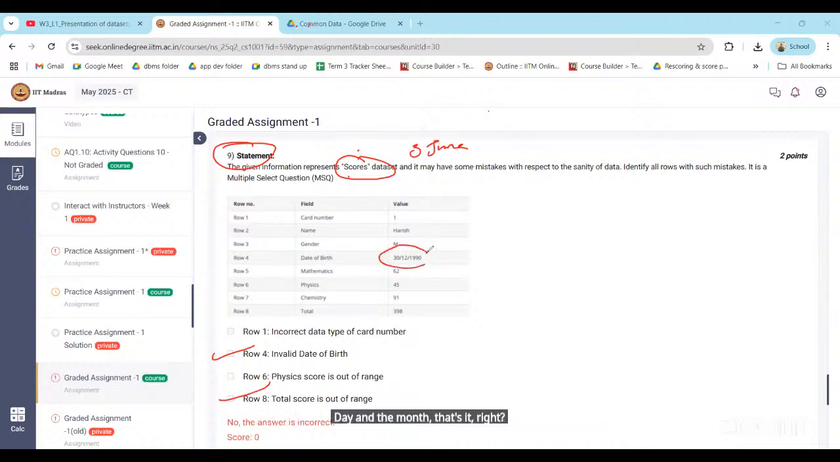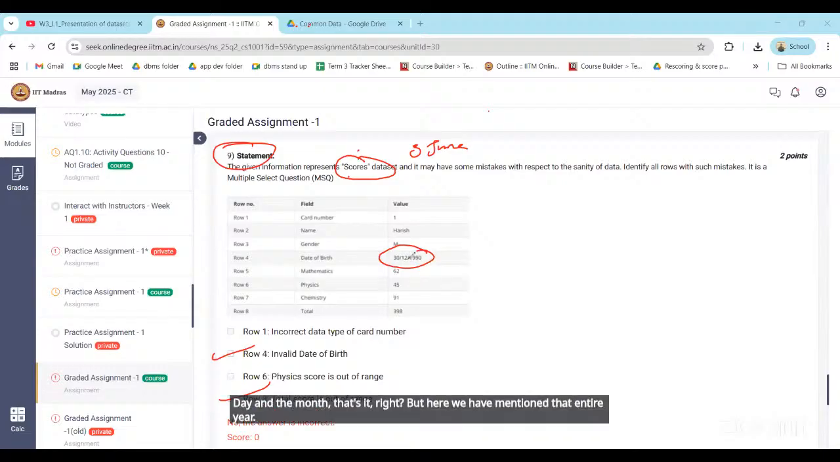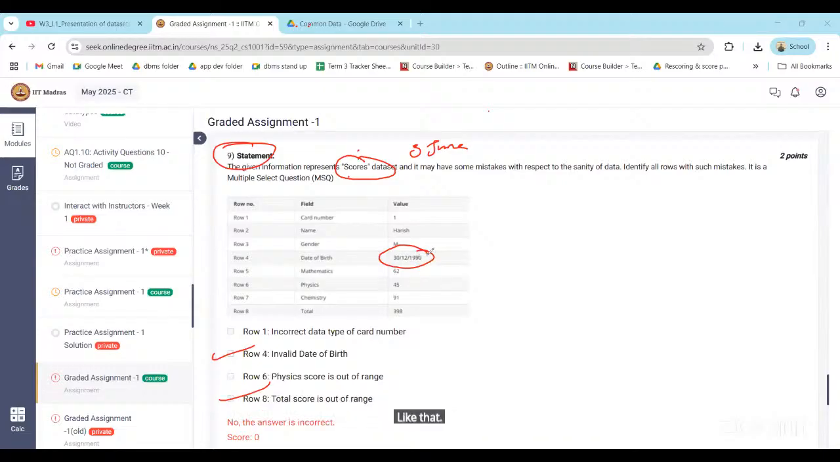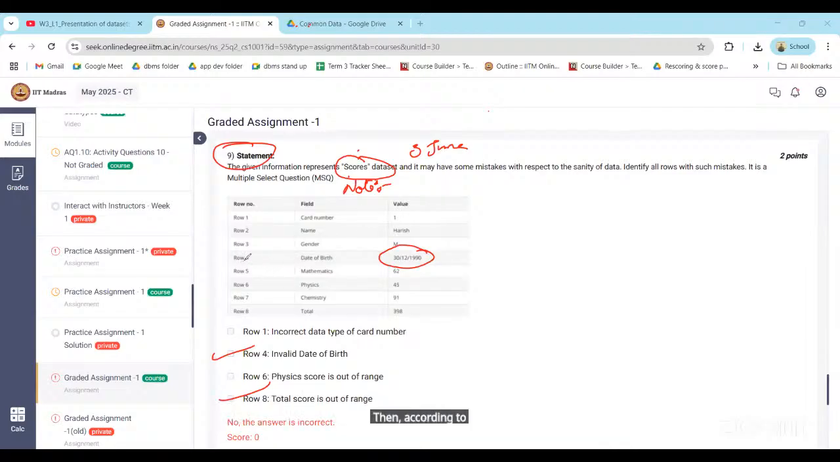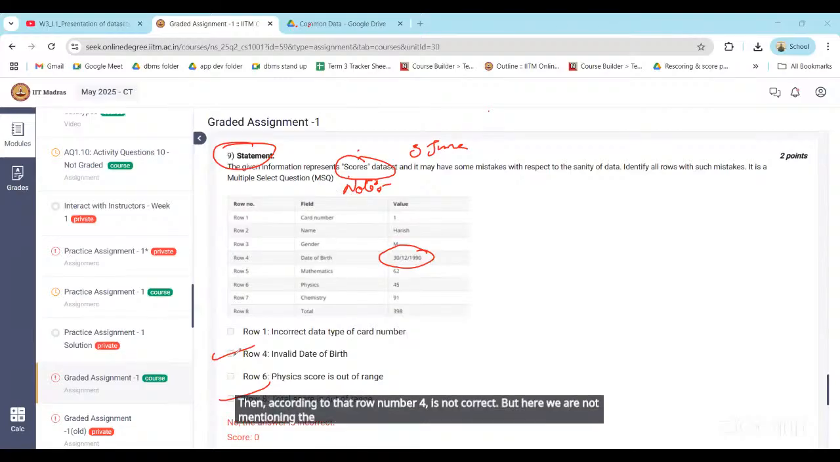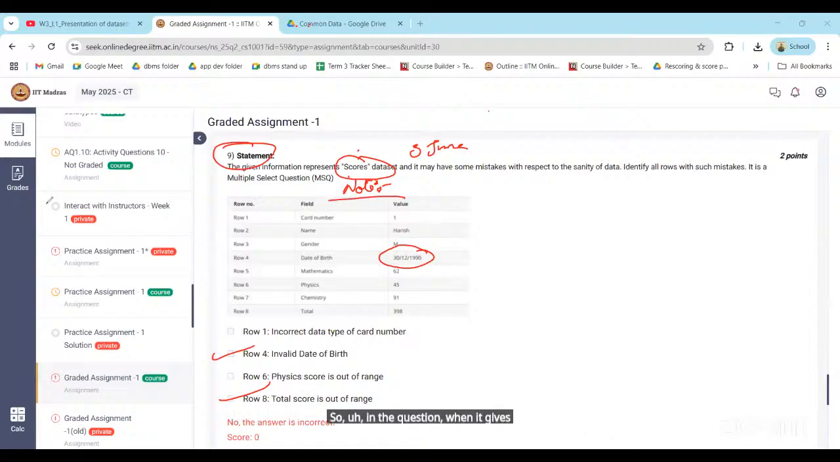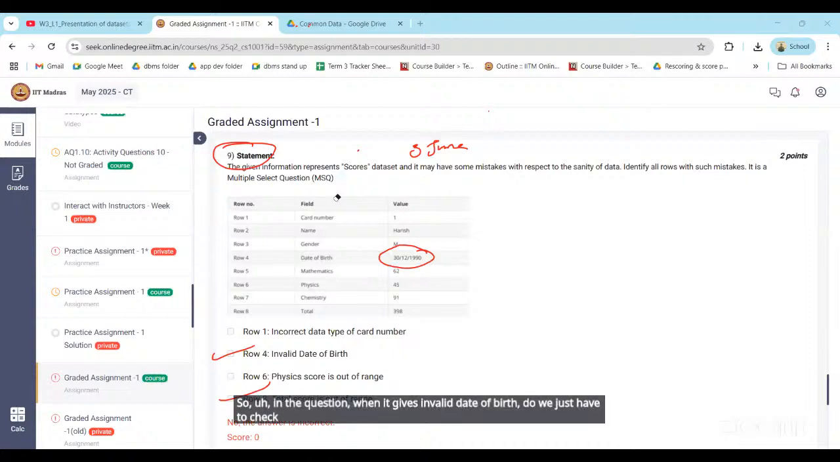But here we have mentioned the entire year like that, in DDMMYY format, right? Here we have not mentioned a note that date of birth will follow this particular format. If we specify that particular format, then according to that row number 4 is not correct. But here we have not mentioned the note, so let's say invalid date of birth here, right? So, in the question, when it gives invalid date of birth, do we just have to check the format or the values also?